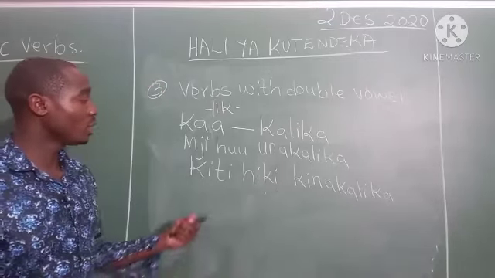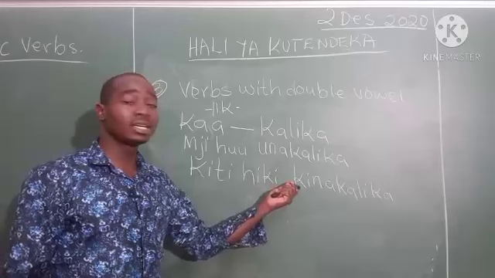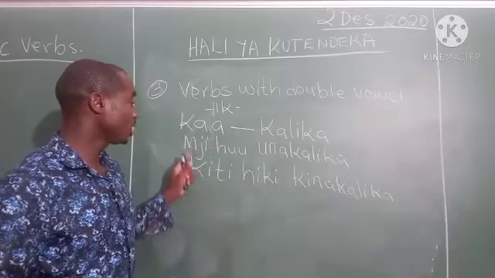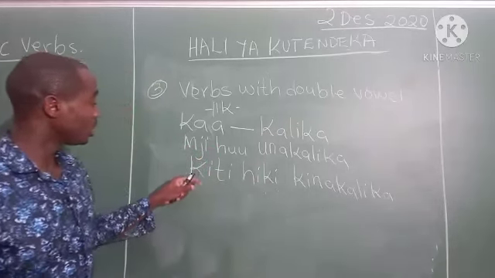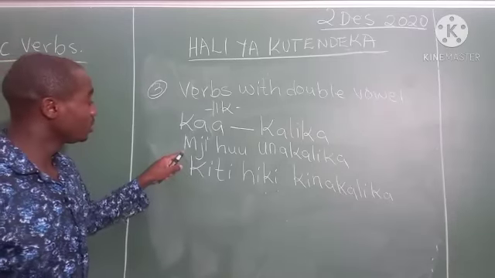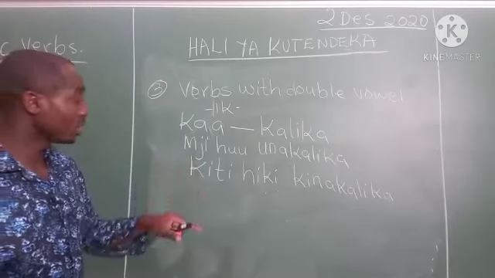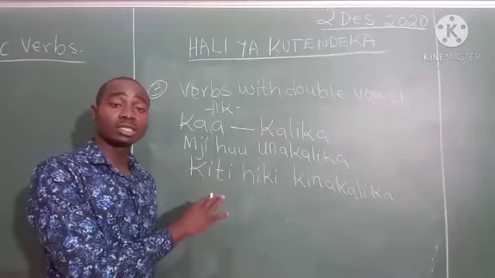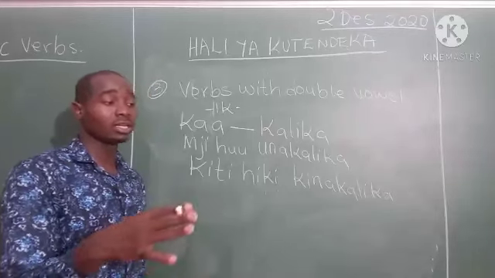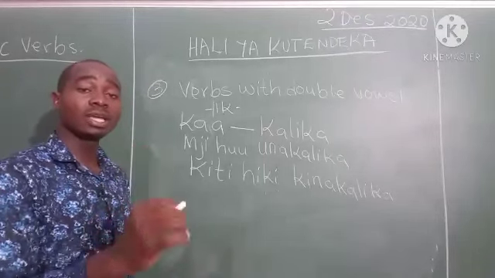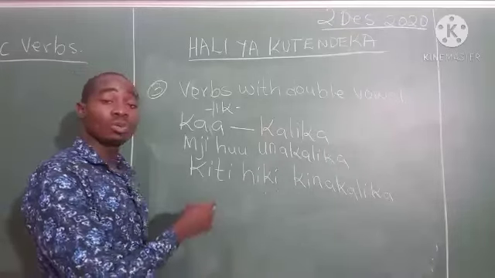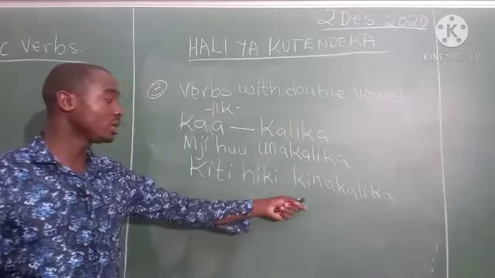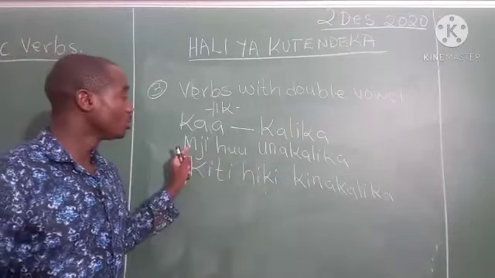So some people may be wondering why it is unakalika here and kinakalika here. Why is the difference ki and u? It's because these nouns, mji and kiti, fall in different categories. Kiti falls in the ki-vi noun class, and mji in the m-mi noun class. I also talked about the noun classes, so guys, check my playlist there. There is a playlist entitled Ngeli, or noun class. Then you will be able to learn the noun classes in Swahili. So kiti hiki kinakalika. Now it is agreeing with ki, and this mji is agreeing with u. Mji huu unakalika.